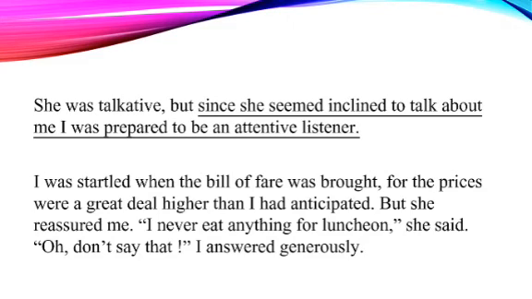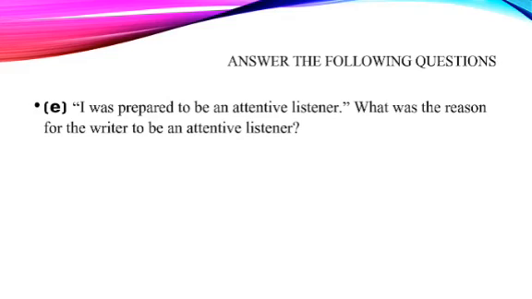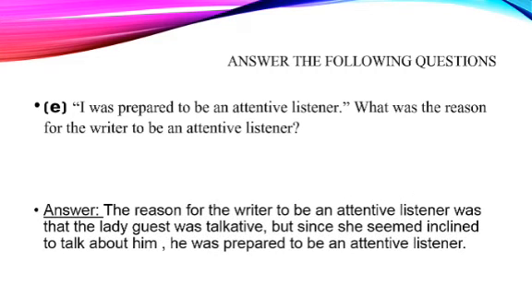Though she was talkative, she was interested in him and talking about him, so he became a patient listener. So here is our answer. The reason for the writer to be an attentive listener was that the lady guest was talkative, but since she seemed inclined to talk about him, he was prepared to be an attentive listener.